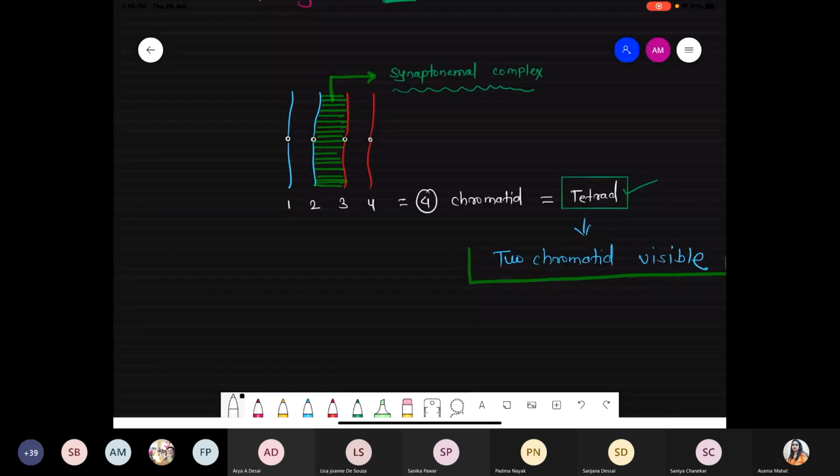Just try to understand. First let us talk about 1 and 2, and the other one, 3 and 4. Just see, 1 and 2 are the blue color. 3 and 4 are the red color. Meaning 1 and 2 come from one parent, and 3 and 4 come from the other parent. So 1, 2 or 3, 4 are called sister chromatids.